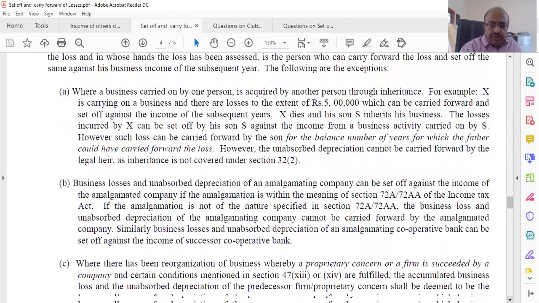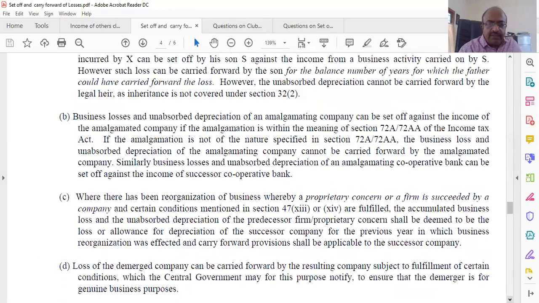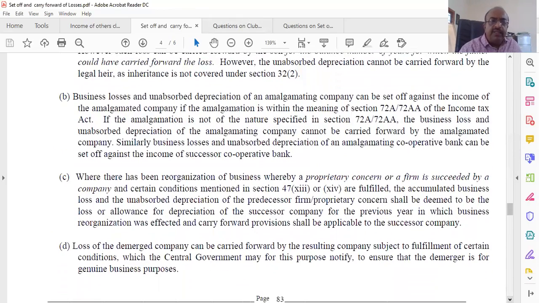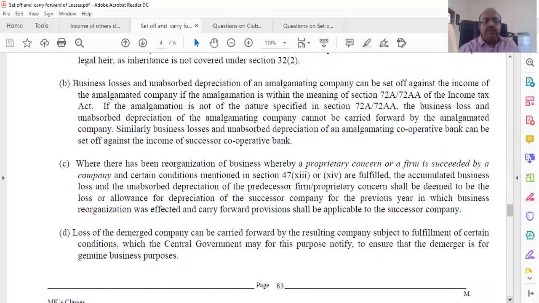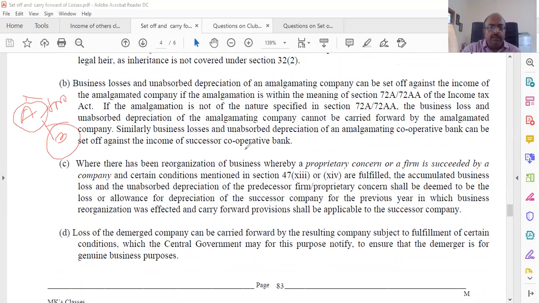There are other situations where this can still be adjusted, even though it is not the same owner. As we have discussed, amalgamation. A has been taken over by B. The loss of A can be adjusted by B because it's an amalgamation.